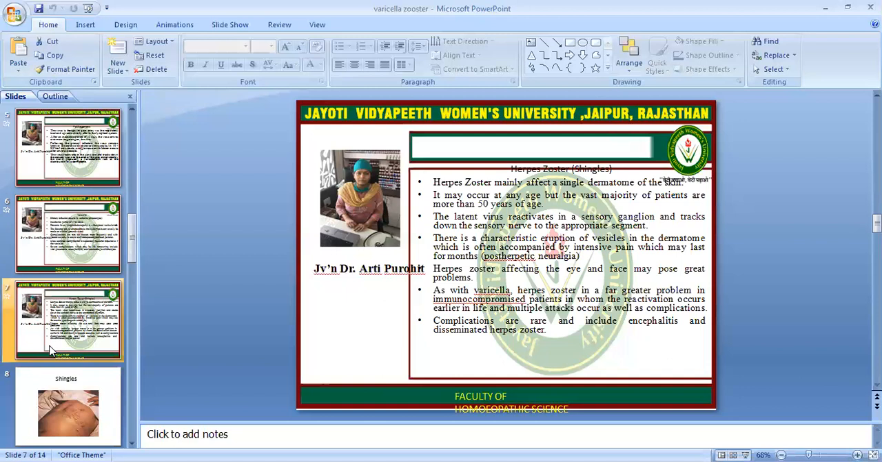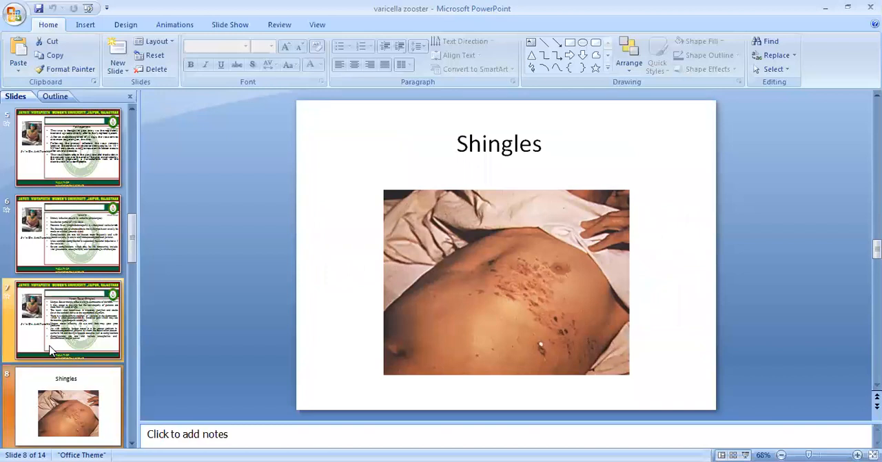As with varicella, herpes zoster is a far greater problem in immunocompromised patients, in whom reactivation occurs earlier in life and multiple attacks occur, as well as complications. The complications are rare and include encephalitis and disseminated herpes zoster. See, it is shingles.